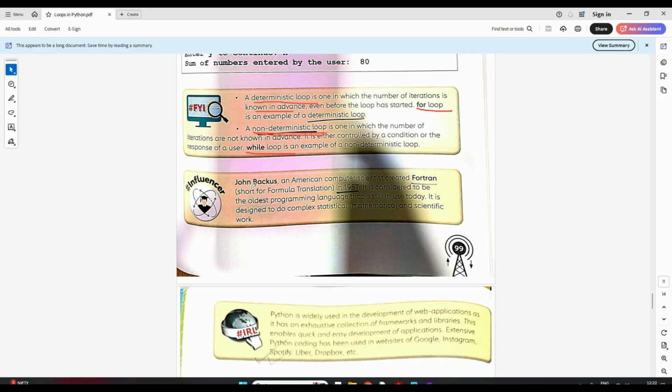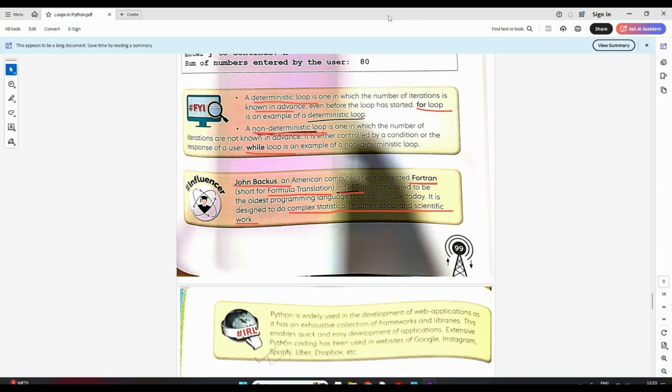Now we have a high level language which is Fortran, like Python is one of the languages. Similarly, Fortran is one of the programming languages, known as Formula Translation, and it was developed in 1957 by John Backus. This is one of the oldest programming languages that we still use today, and it is very useful to do complex statistical, mathematical and scientific work.